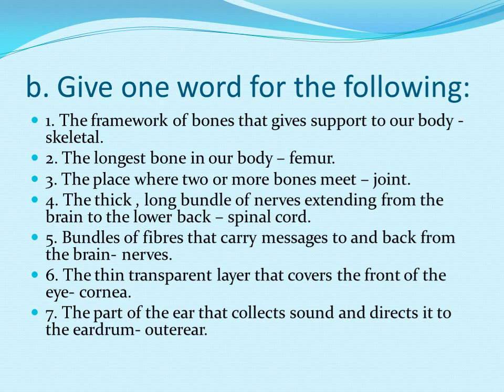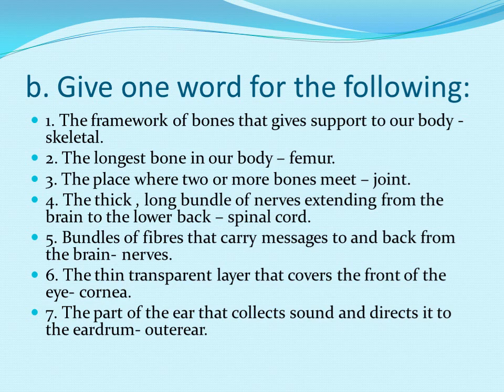Give one word. The framework of bones that gives support to our body is the skeleton. The longest bone in our body is the femur. The place where 2 or more bones meet is a joint. The thick long bundle of nerves extending from the brain to the lower back is the spinal cord.